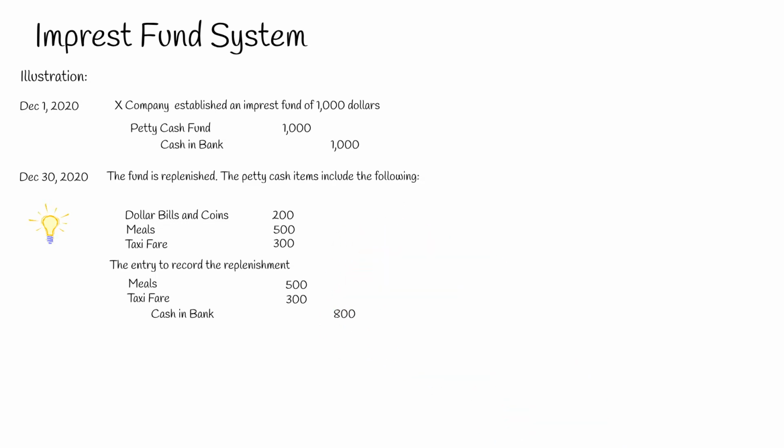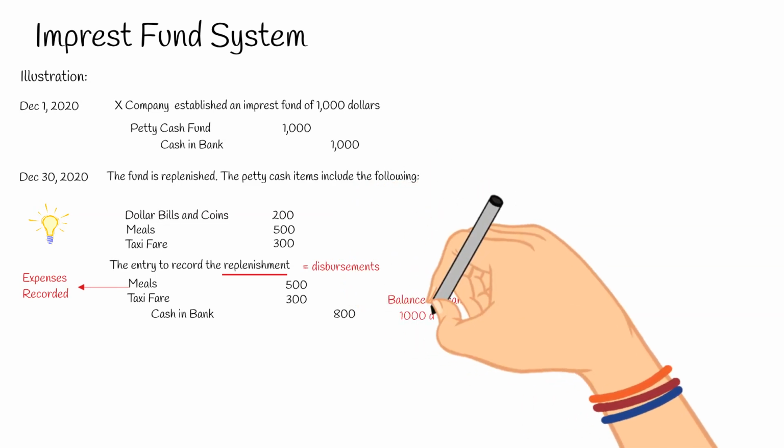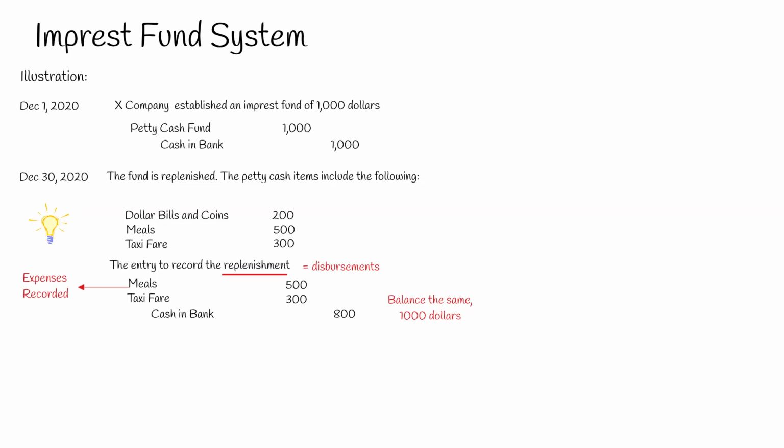Note: only at the time of replenishment, the expenses are recorded. Also, the amount of replenishment is always equal to the amount of disbursements. At this point, the balance of petty cash remains $1,000.